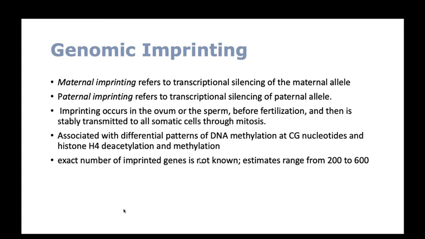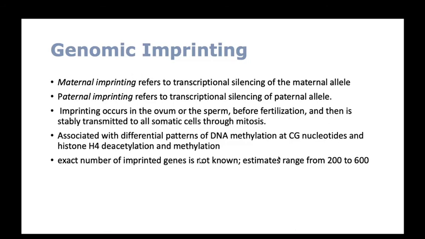The imprinting occurs in the ovum or sperm before fertilization, and is then stably transmitted to all somatic cells through mitosis, and is associated with different patterns of DNA methylation at CG nucleotides and histone H4 deacetylation or methylation. The exact number of imprinted genes is not known. The overall estimate ranges from 200 to 600. The chromosome remembers which parent it came from, for deletions like chromosome 15.